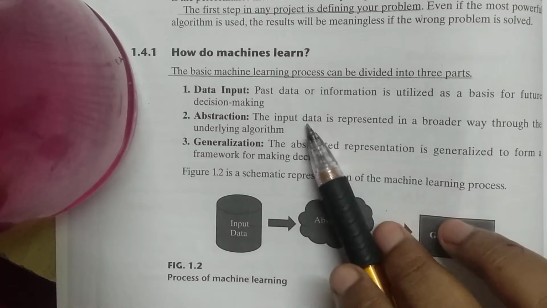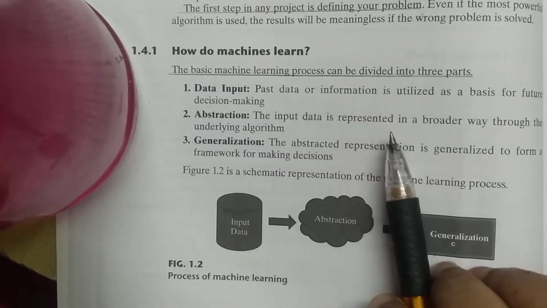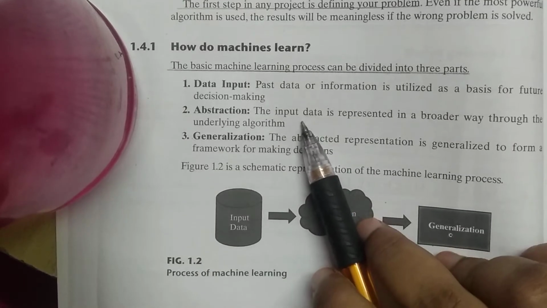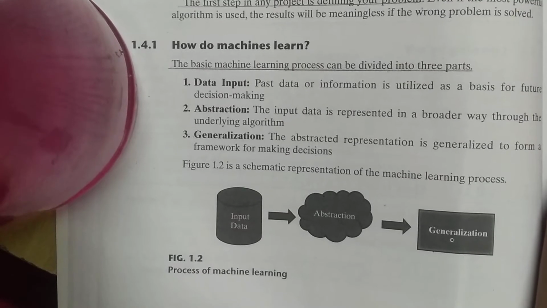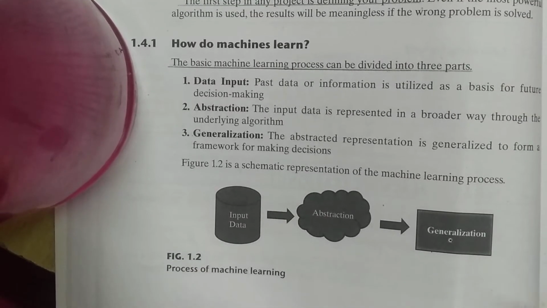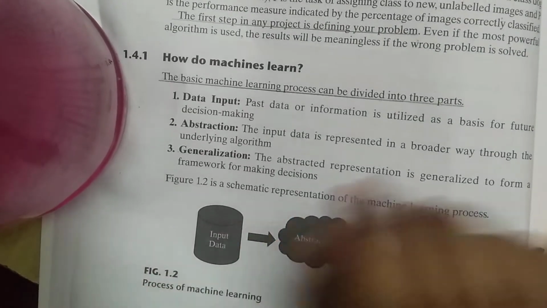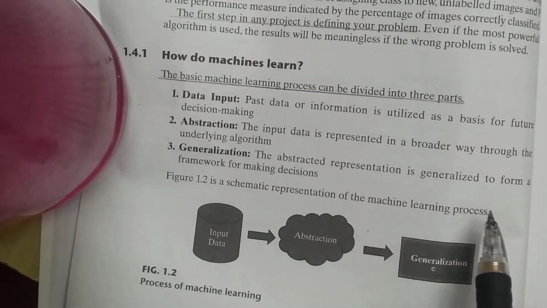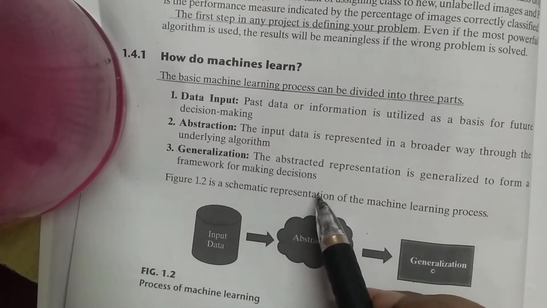Okay, so that is data input. Abstraction: the input data is represented in a broader way through the underlying algorithm. So abstraction means that when we are inputting the data, then we are making it abstract. Generalization means the abstracted representation is generalized to a framework for making decisions.